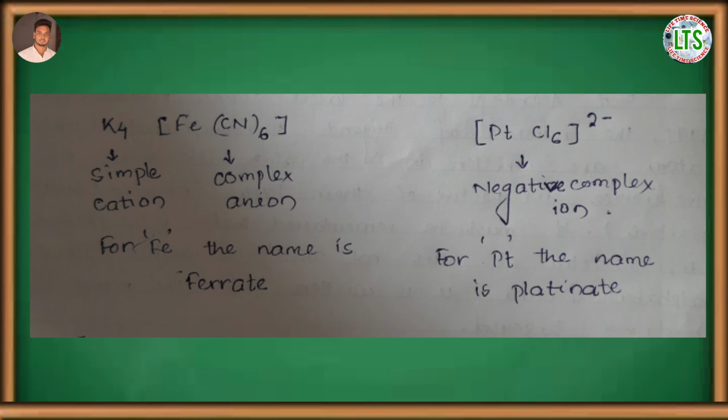For example, in the complex K4[Fe(CN)6], here K4 is the simple cation and [Fe(CN)6], which is present within the square bracket, is the complex anion. For the central metal atom Fe, the name is ferrate. Like that, in the complex [PtCl6]2 minus, it is a negative complex ion, and here the name of the central metal atom Pt is platinate.